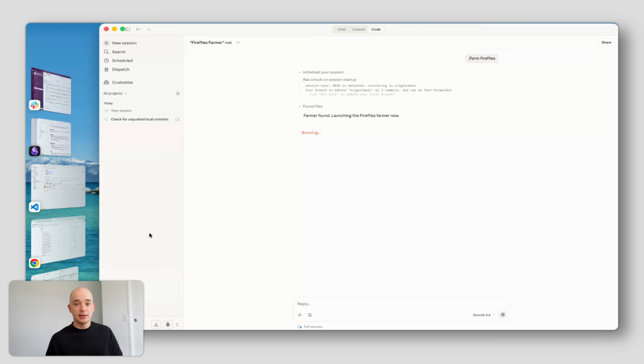So I'm running the Fireflies farmer now, and what it's doing is hitting the Fireflies API through MCP. It's going and reading all of my shared meeting transcripts. So not just mine, it can read any transcript that you have access to in your account. And then from there, pulling in all of the relevant information and not creating new copies of things, but updating our existing second brain. So we have a full picture of context from everything that's been happening in my organization all week long.